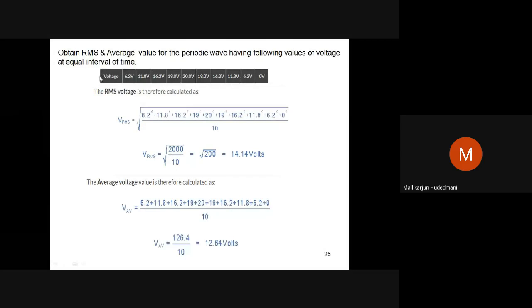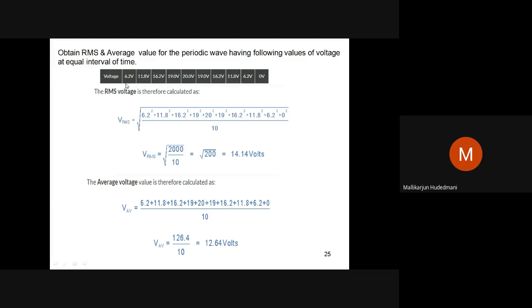Just see an example. I have to obtain the RMS and average value of a periodic wave having the following values of voltage at equal intervals of time: 6.2, 11.8, 16.2, 19, 20, 19, 16.2, 11.8, 6.2, 0. Some samples were given; we will not worry much. These samples were vertical components of voltages. It may be voltage, it may be current; the equation holds good. Then how can I count the RMS value of this?